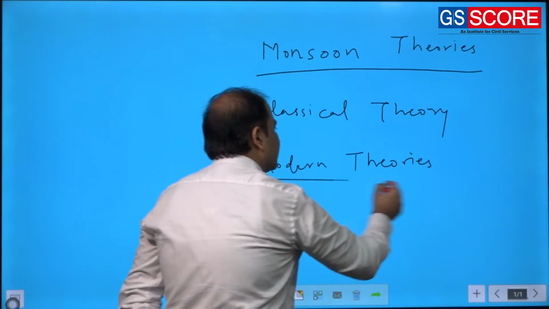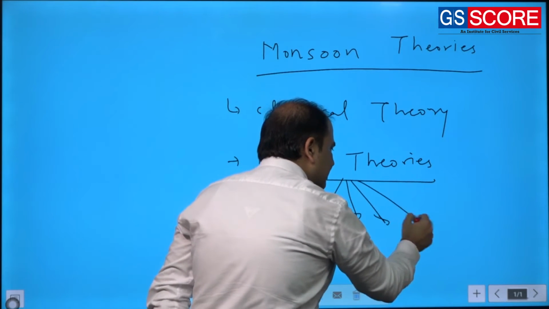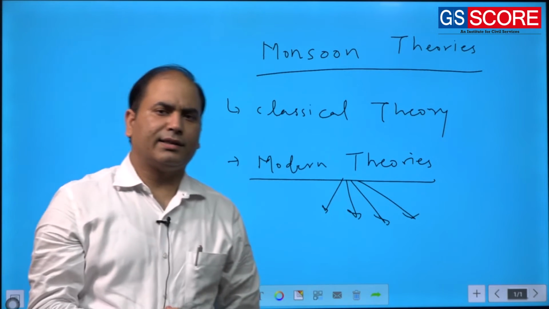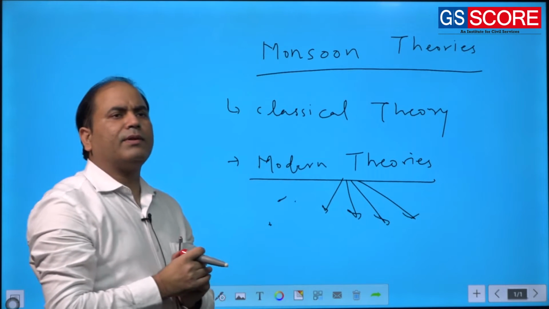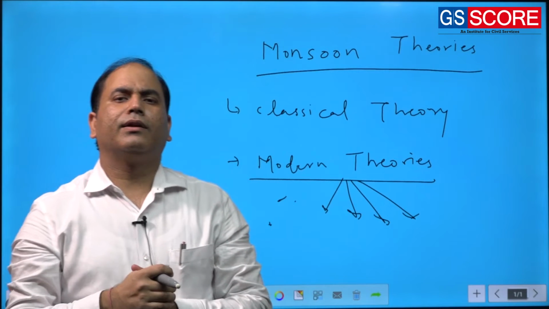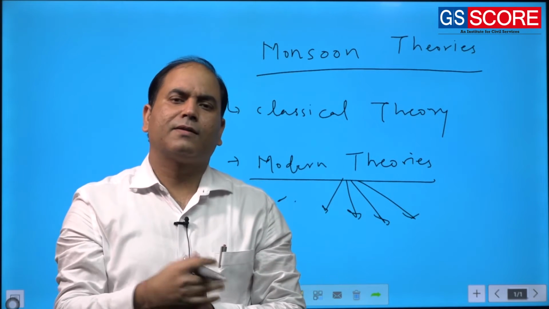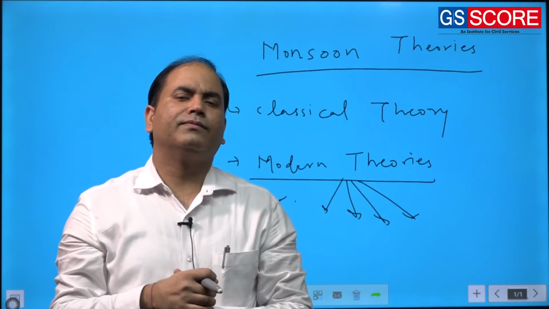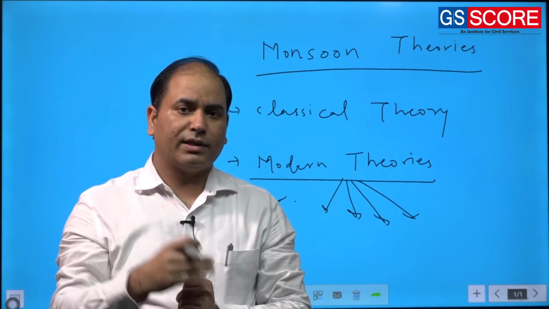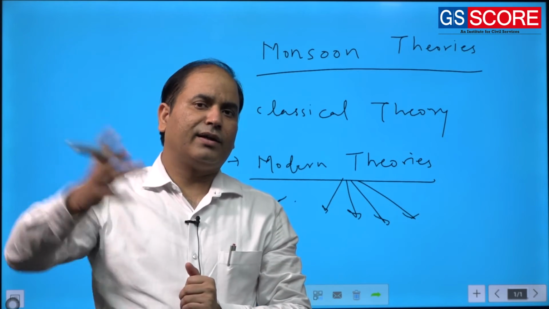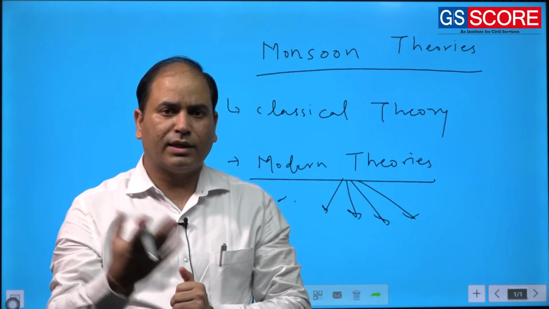As far as modern theories are concerned, we have so many different ideas given by so many different scientists. In this modern theory, we will discuss the individual contributions of some scientists, but we also have a lot of findings and outcomes given by joint ventures of intergovernmental organizations: Government of India, Government of Soviet Union, and other international organizations like the World Meteorological Organization.